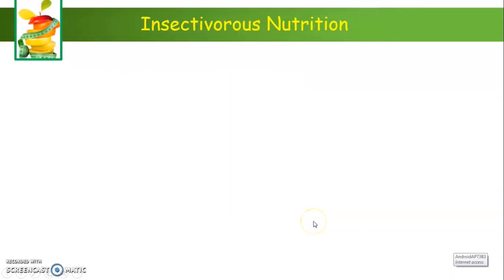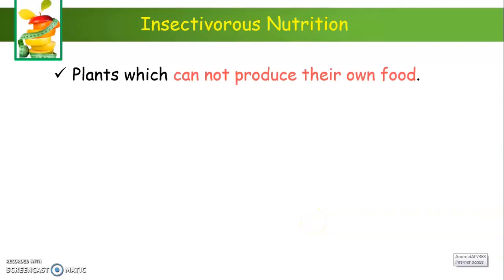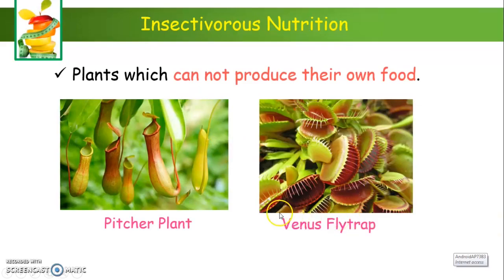Now, insectivorous nutrition. It is also known as insect-eating plants. Some plants like Venus flytrap and pitcher plant can eat insects. They are colorful to attract insects toward them. Parts of their body, such as leaves, are modified into trap organs, such as the pitcher. Pitcher means a jug-like structure, which helps in catching the insect. The hairs present in the pitcher hold the insect and do not let it escape. With the help of digestive enzymes, they digest the food and obtain nutrients from it.